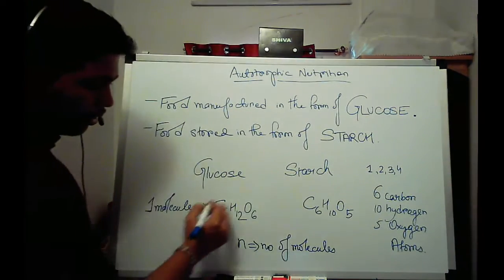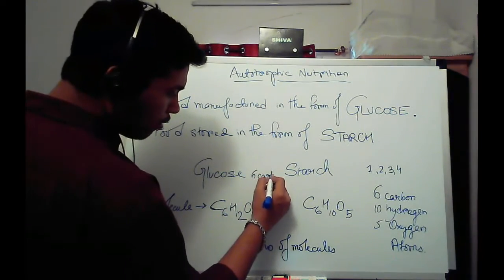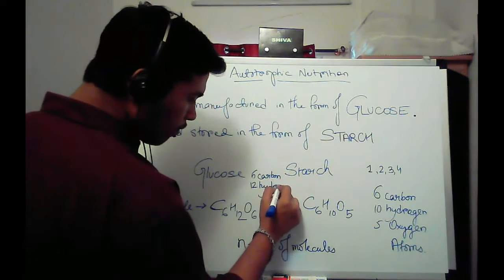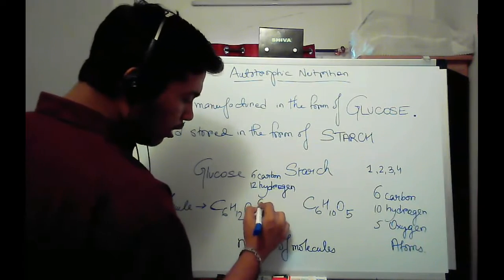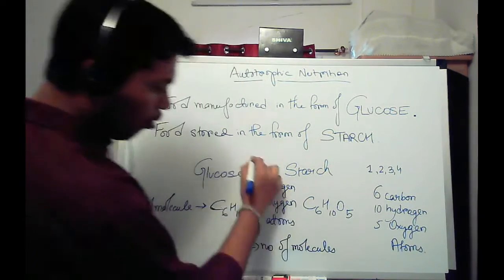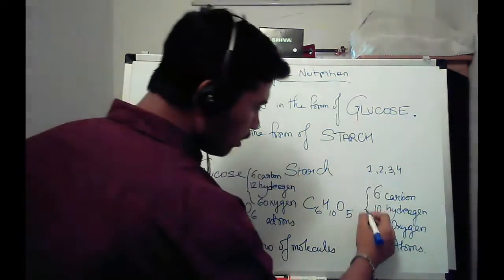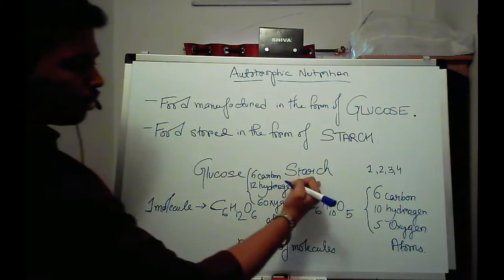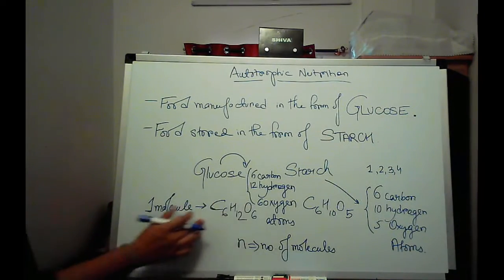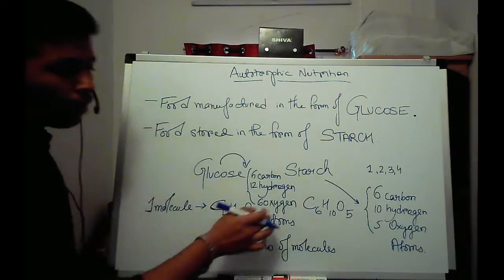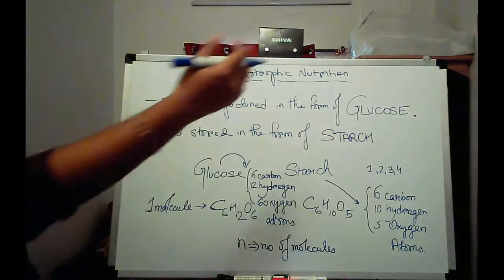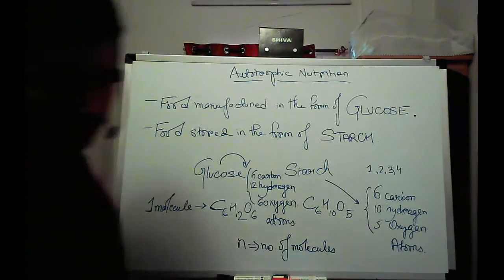Okay. 6C means 6 carbon atoms. 12H means 12 hydrogen atoms. 6O means 6 oxygen atoms are present. These as a whole are present in one molecule of glucose and starch respectively, shown by the formula. Okay, clear? Now we'll follow up the process of photosynthesis.